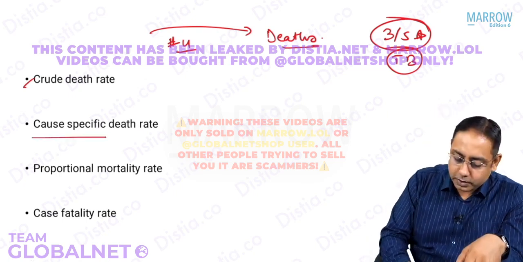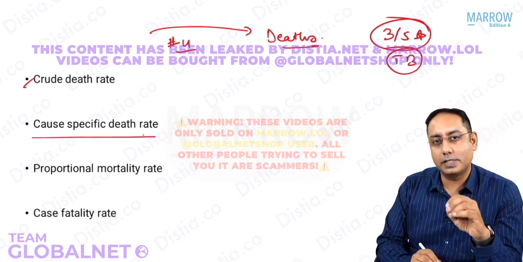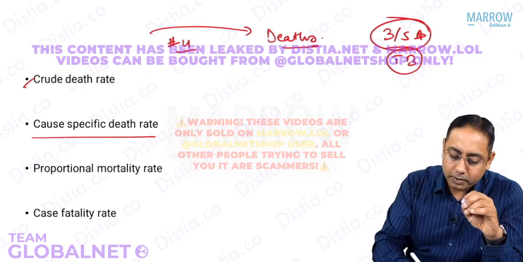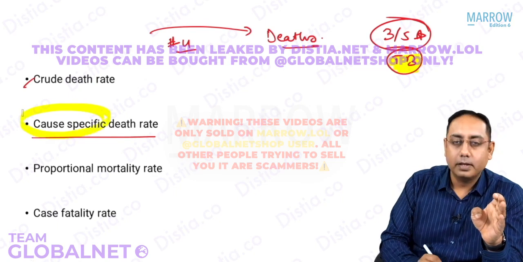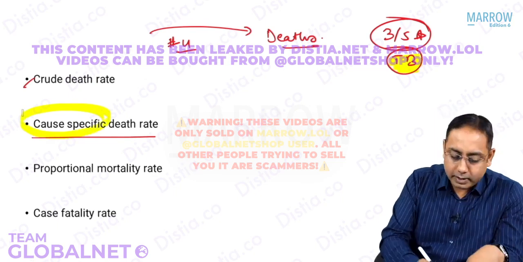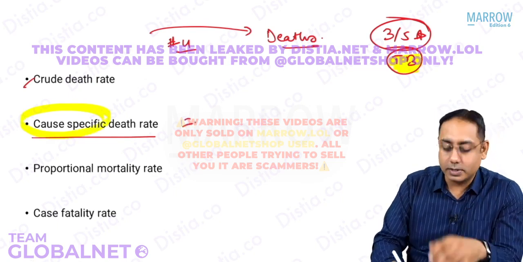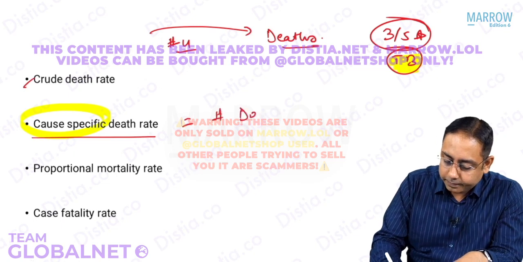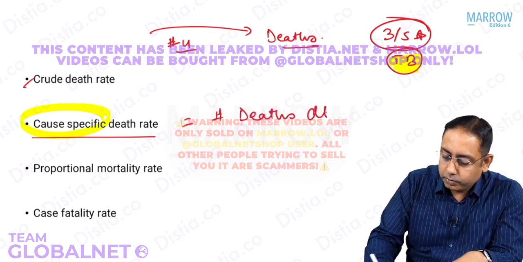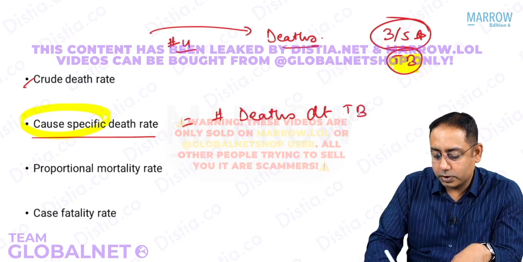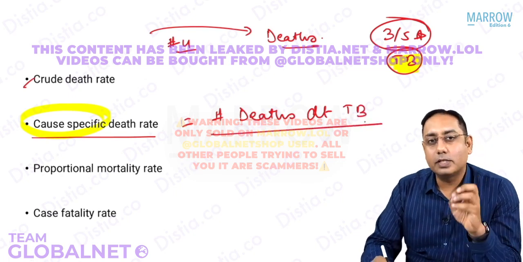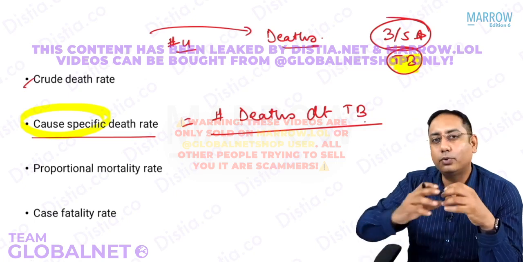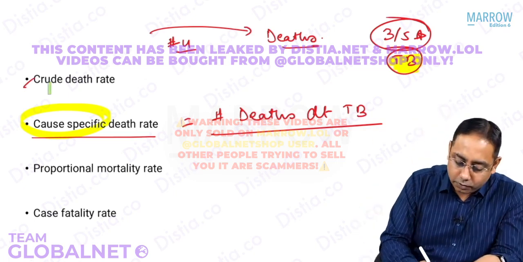Let us start with first, what is the formula for cause specific death rates? If you're talking about a disease like tuberculosis, how many deaths? Cause specific, it is deaths due to a specific cause, like total number of deaths due to a specific cause like tuberculosis divided by what? That is what the question is. See, what is the formula for crude death rate?